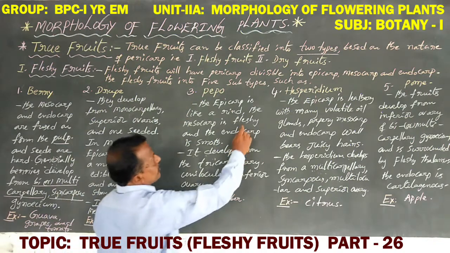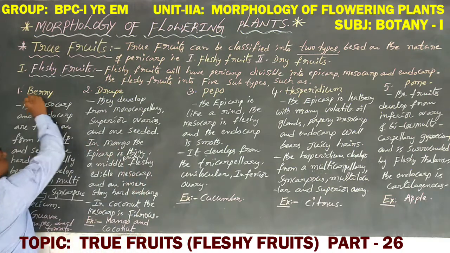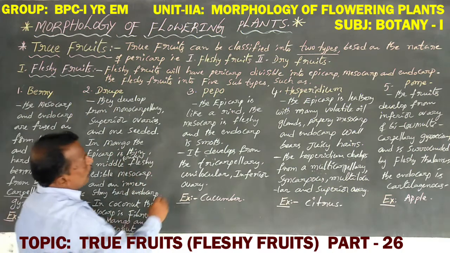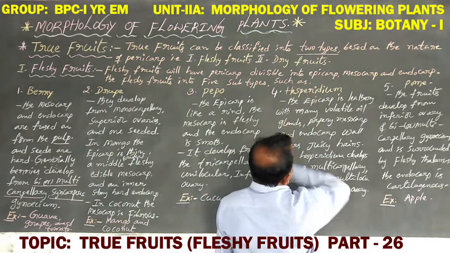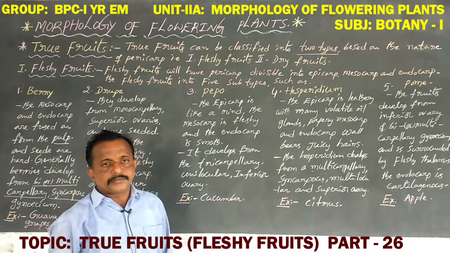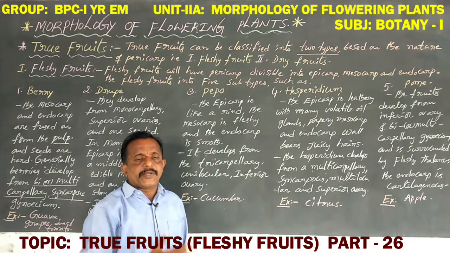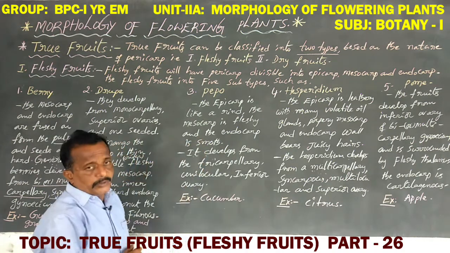So how many subtypes do fleshy fruits have? Five subtypes: first berry, second drupe, third pepo, fourth hesperidium, fifth pome. Five subtypes of fleshy fruits are available.